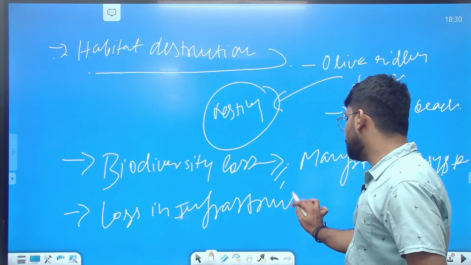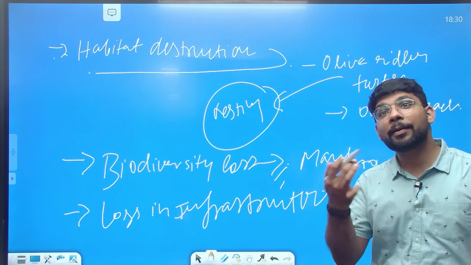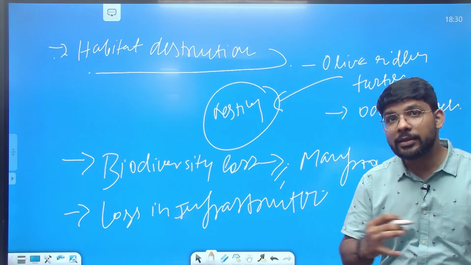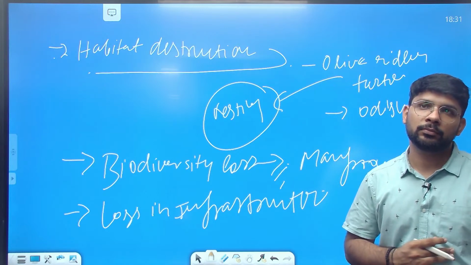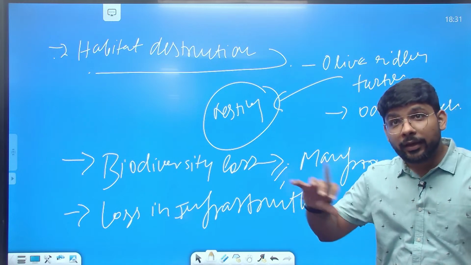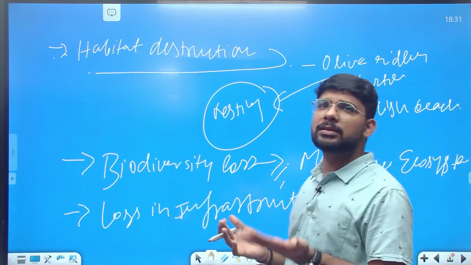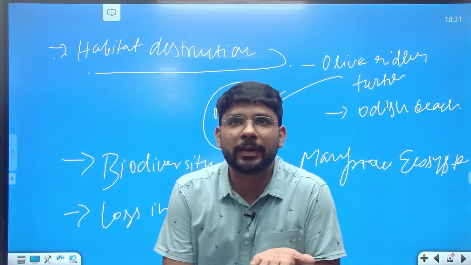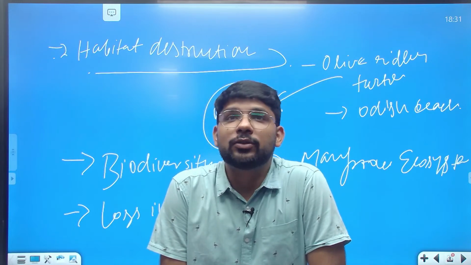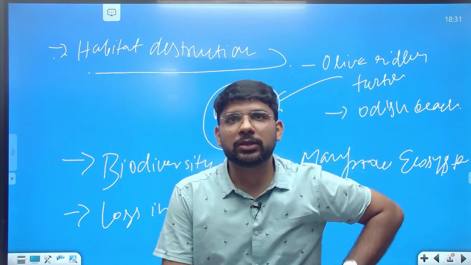Loss in infrastructure nearby the area, nearby the beach area, nearby the mining area, which leads to the break of the infrastructure in the nearby area. Maybe because of the river banks, which are made specifically for protection from the floods. In the case of coastal mining, it's impacting the coastal area infrastructure.